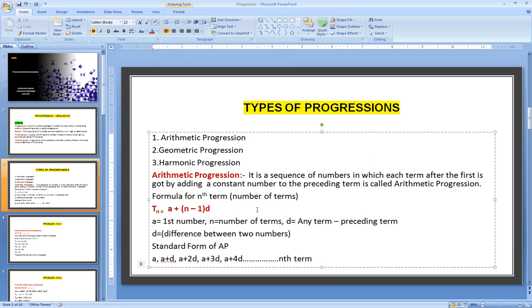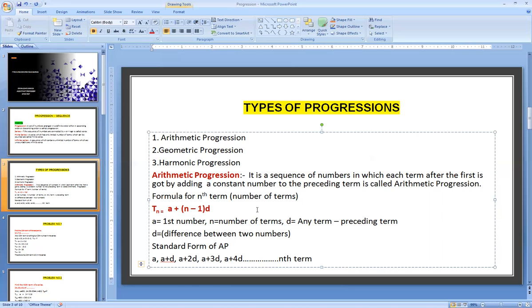When we see the difference between the numbers in the sequence, we should decide whether it is an arithmetic progression or a geometric progression. If we have a constant difference between all the numbers, then it is called an arithmetic progression, or an AP. In 2, 4, 6, 8, 10, the constant difference in all the numbers is only 2. If there is a constant difference between all the numbers in the series, it is called an arithmetic progression.